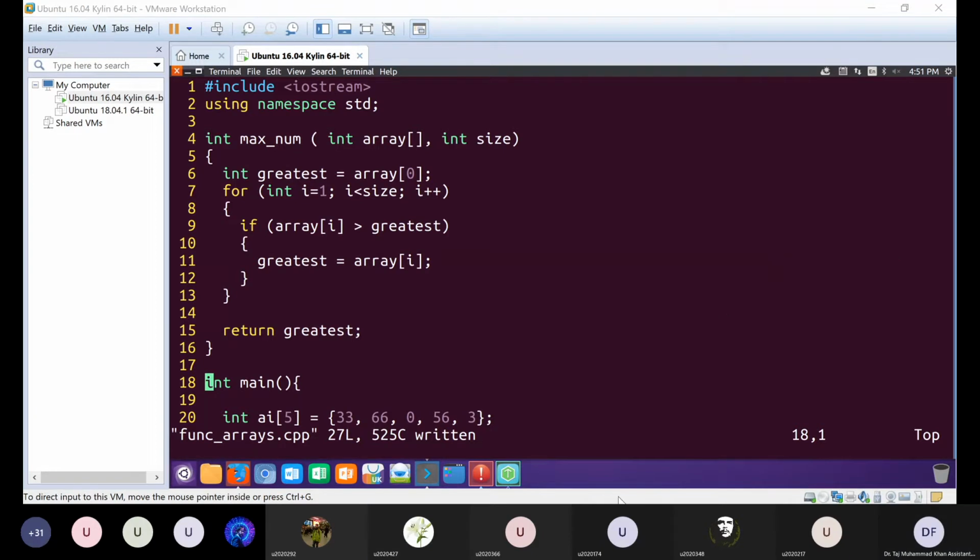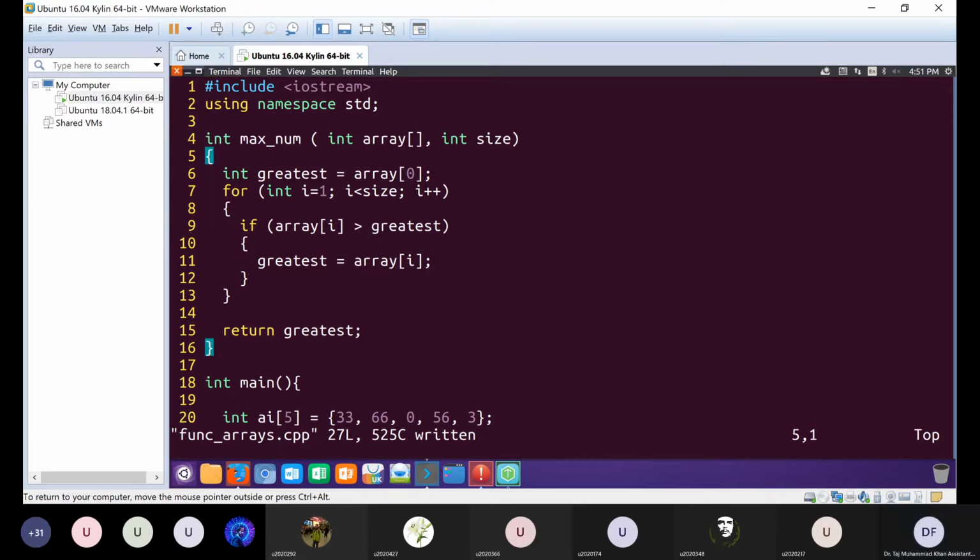So let me go line by line again. Our function in line number 4, when it is called, will receive an array of integers, and it will receive the size of the array. The size of the array is the number of elements in the array.